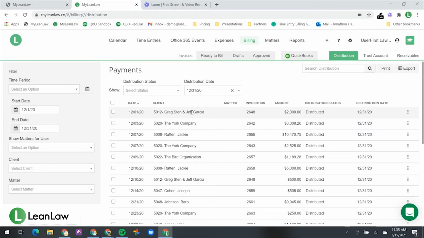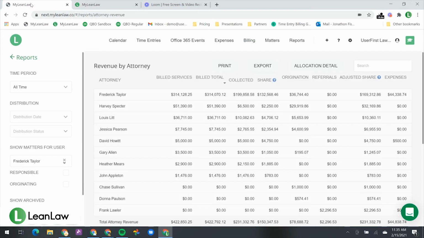So that's the workflow for the billing administrator. The whole idea here is that it's the tail end of the workflow. We've received that money, and there is a methodical process to assign the payments to a distribution date and to certify that all the associated payments got included. Let's go see what that looks like for the attorneys.